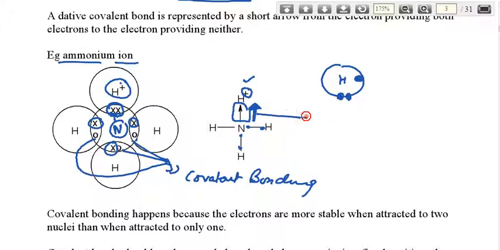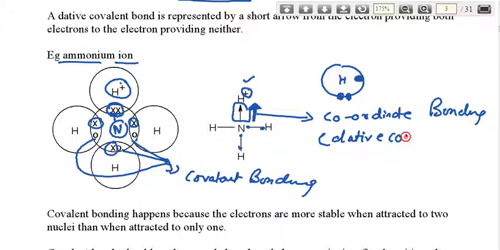This bonding is considered a coordinate bonding, or another terminology, dative covalent bonding.